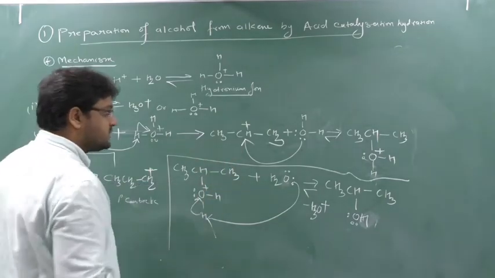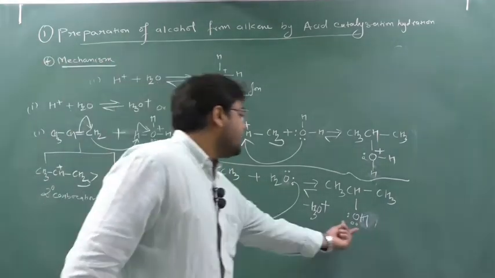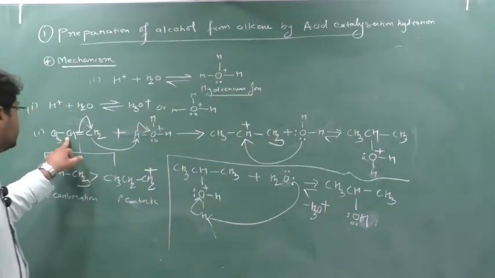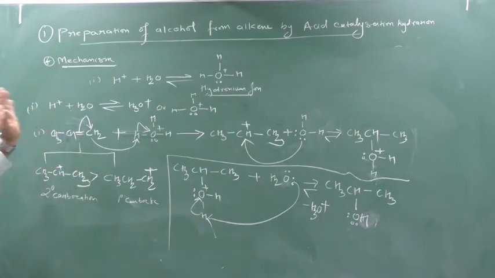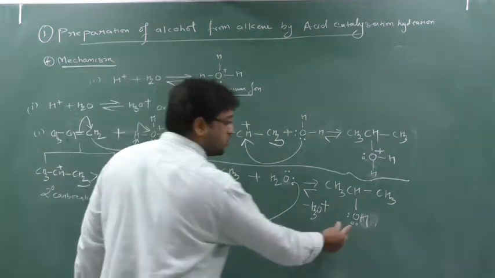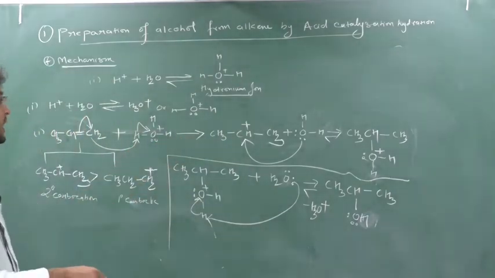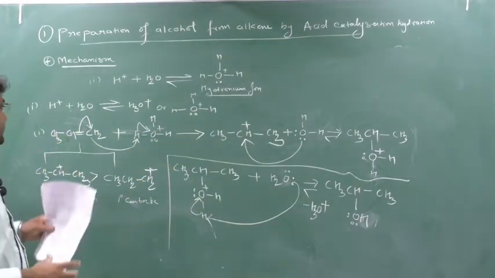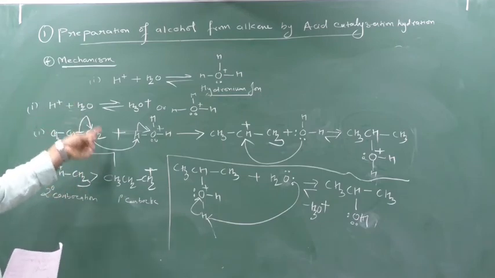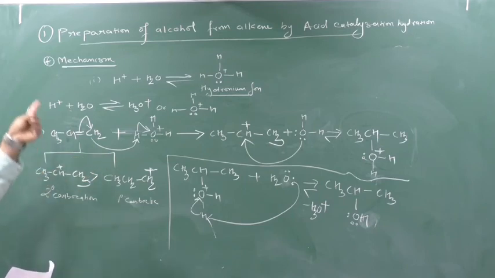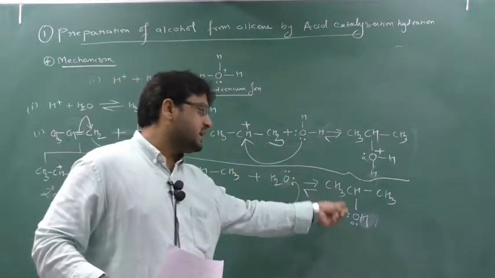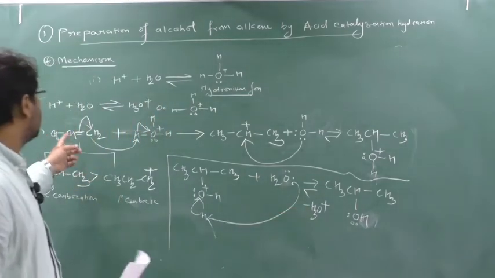If you observe this, finally the OH is attacking the carbon which contains less number of hydrogen. If you closely observe, the final answer we get has this OH on the carbon which contains less number of hydrogen. I cannot cleave in any other way; I have cleaved in this way only because this 2 degree carbocation was more stable. Then the reaction proceeded further. So finally OH has attached to the carbon which contains less number of hydrogen.